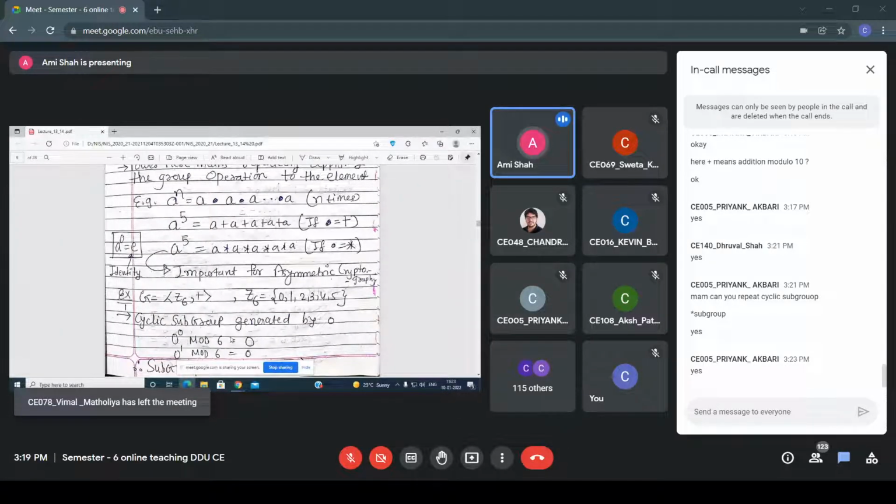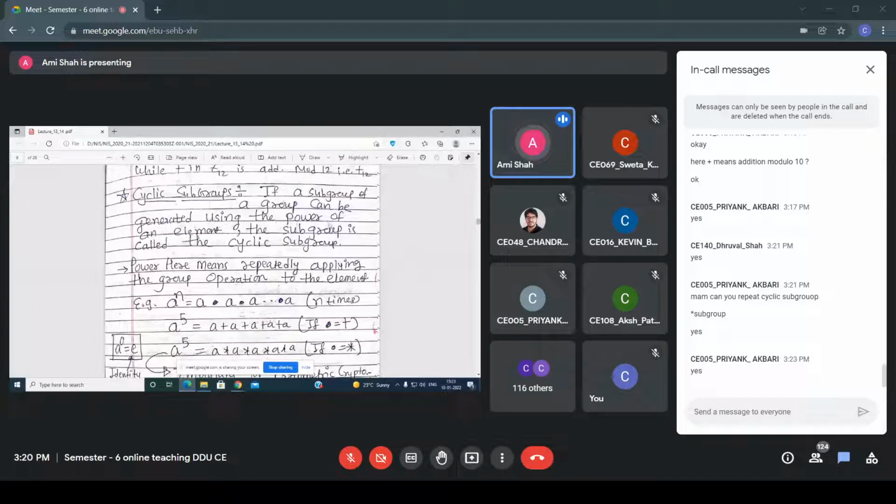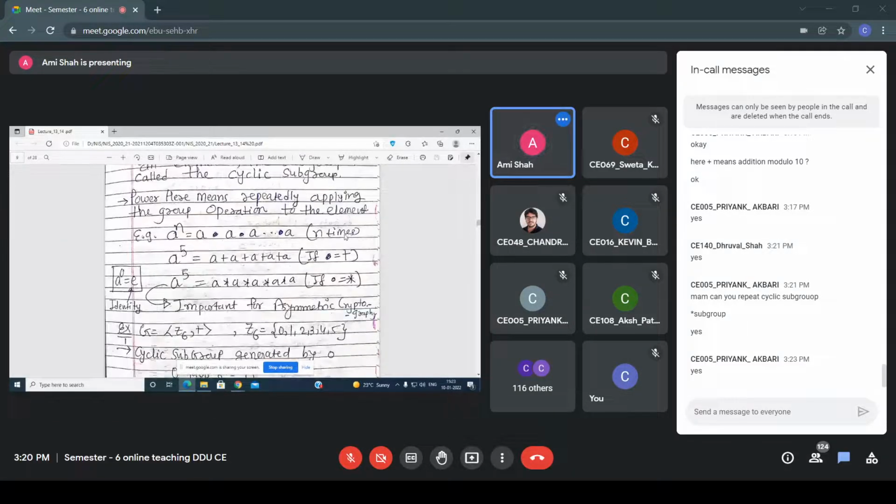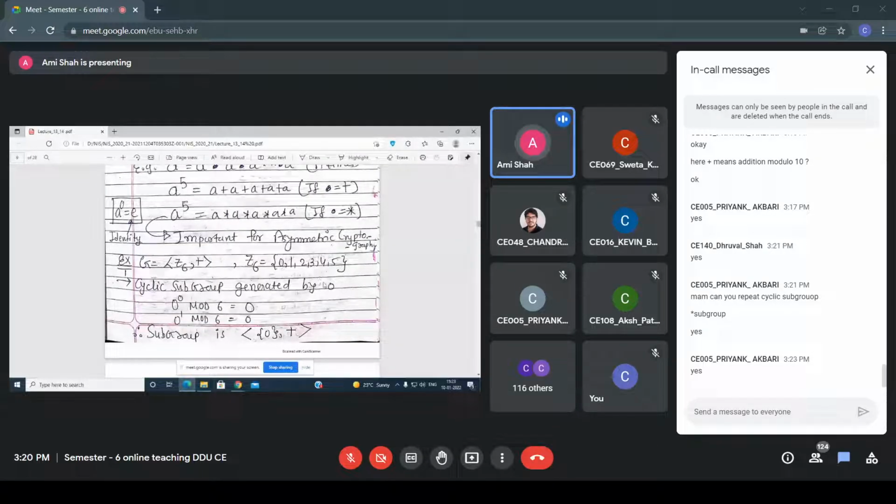If you want to find the cyclic subgroup, what do you have to do? Here Z6 means 0, 1, 2, 3, 4, 5. In this way you can write. Now what is my operation? The operation is plus. Now one by one, you have to write the cyclic subgroup generated for 0, then 1, then 2. For each and every element you have to find the cyclic subgroup. So first you have to find the cyclic subgroup generated by 0. Here the definition is written: it is generated by using the power of an element. So first you have to take this element 0.